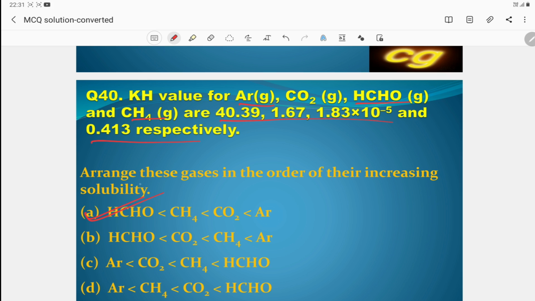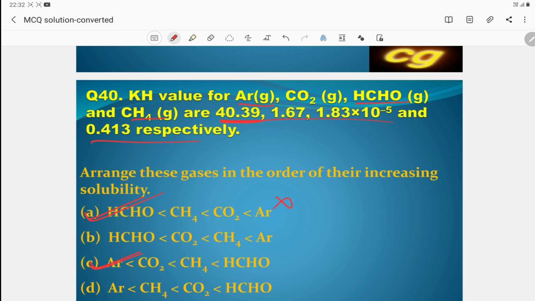Okay, so arrange the gases in order of their increasing solubility. As you check, this is the Henry constant of argon. So Henry constant of argon is more, which means solubility is less. So the correct order is argon, then CO2, then methane, then formaldehyde. This is the increasing order, because the formaldehyde value is the lowest. So this is the correct answer, this one, not this one.